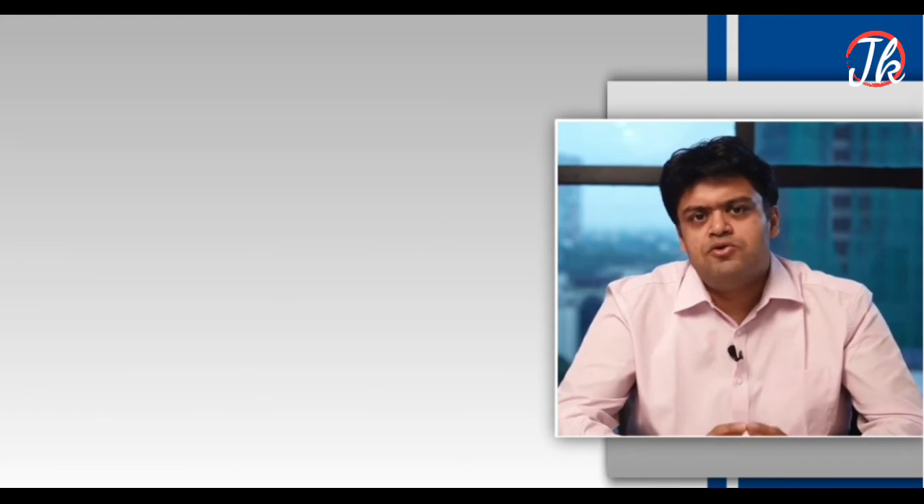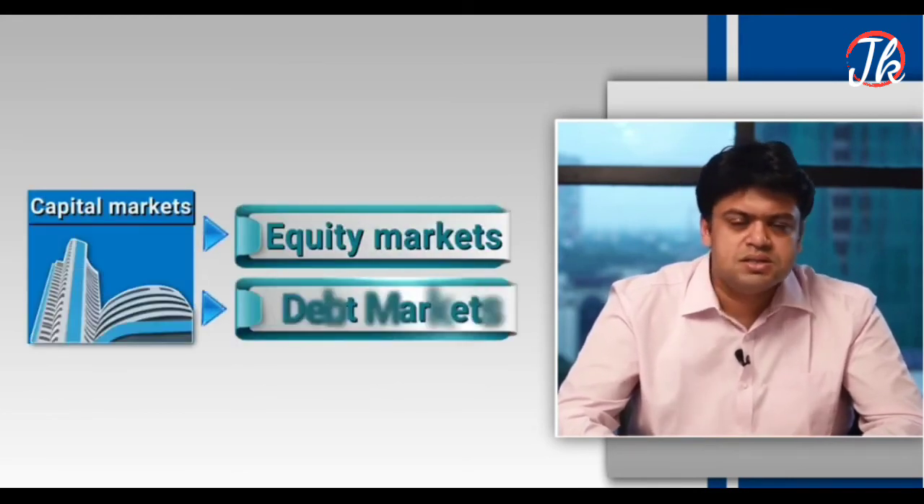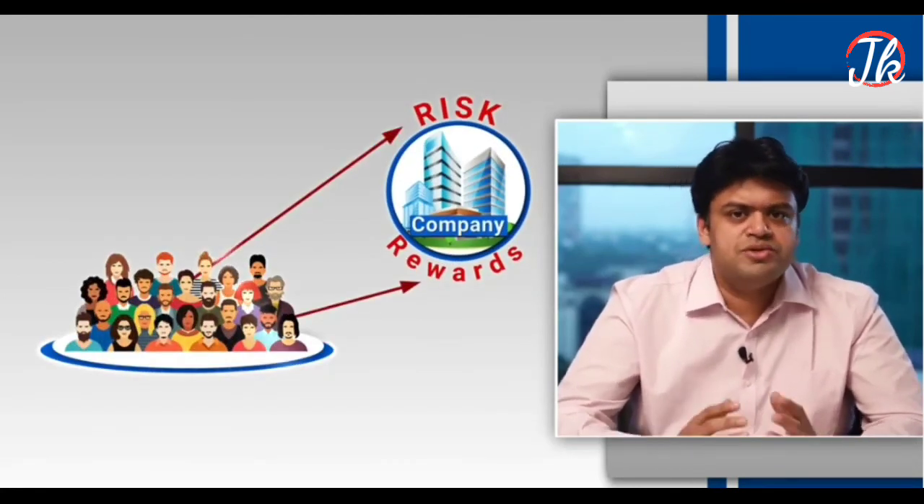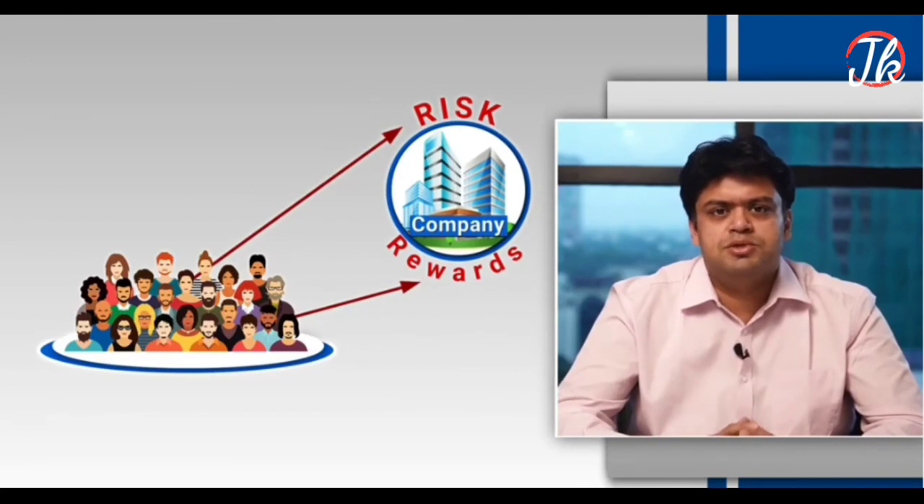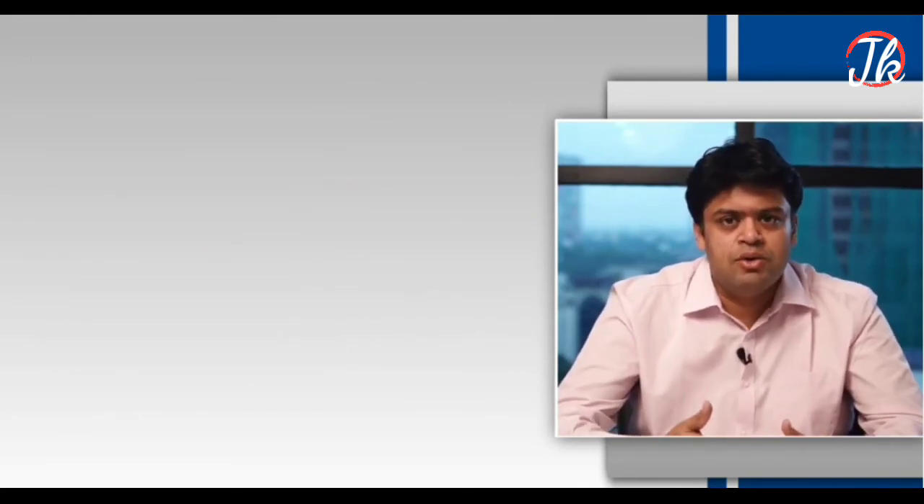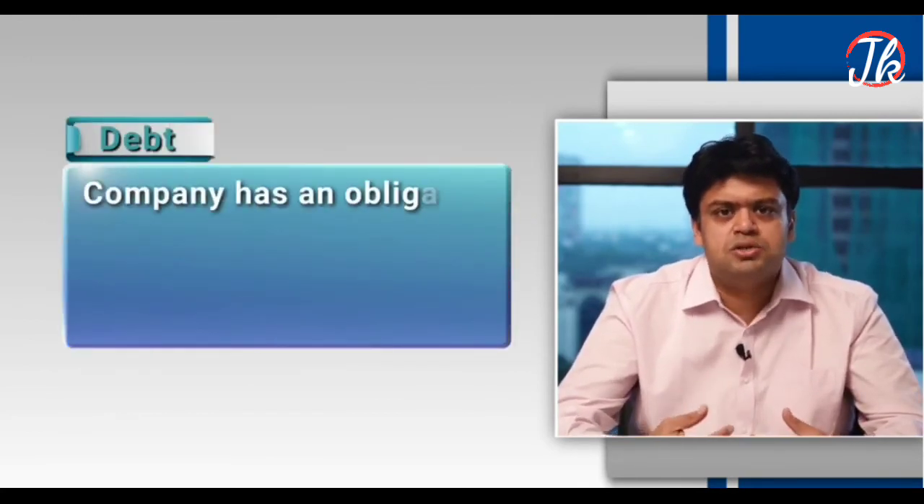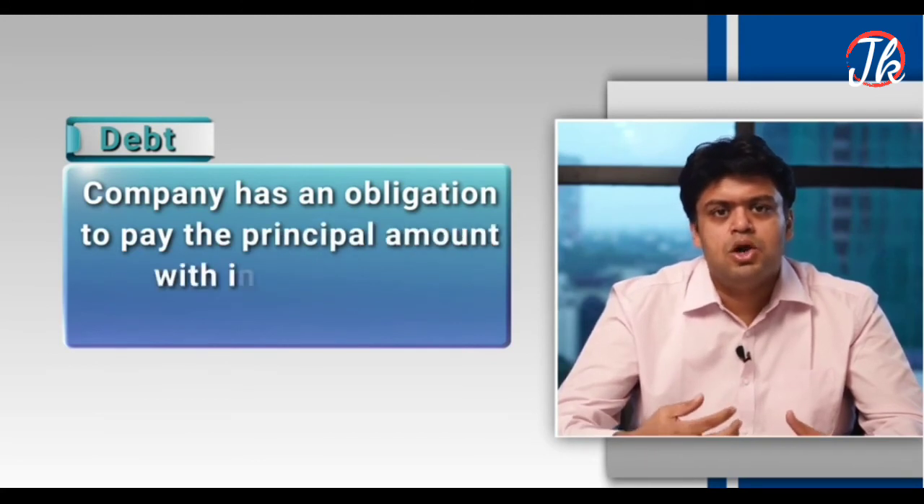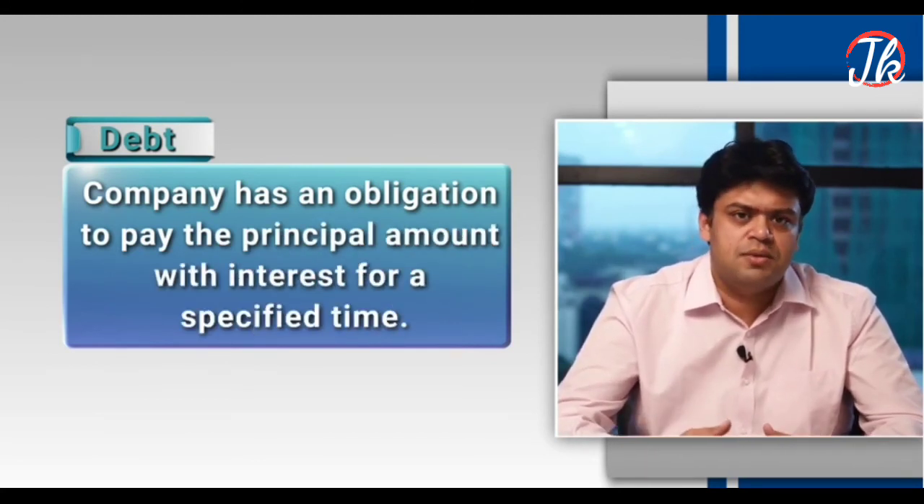Now capital markets are of two types, equity markets and debt markets. In case of equity, the shareholders are the owners of the business with all the risks and rewards associated with the business. In case of debt, however, the company has an obligation to pay the principal amount along with the interest for a specified time.